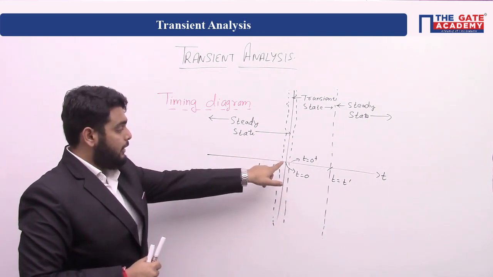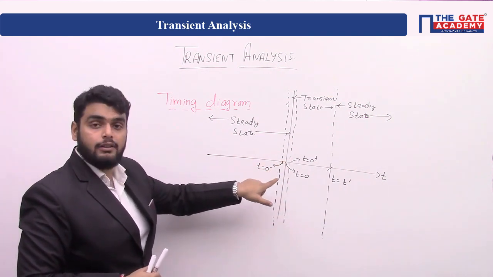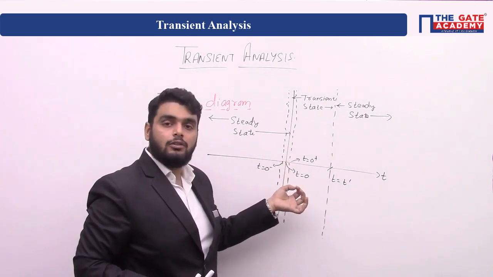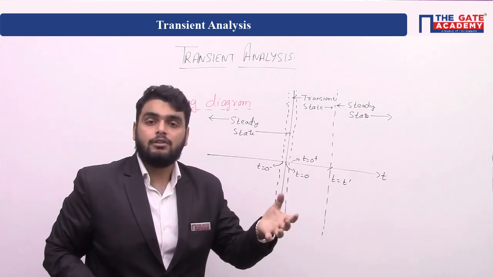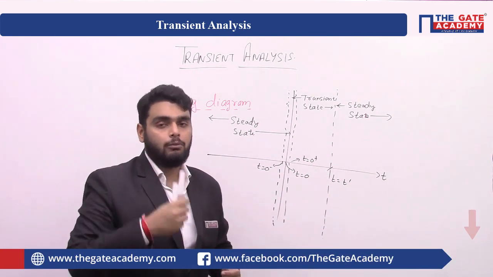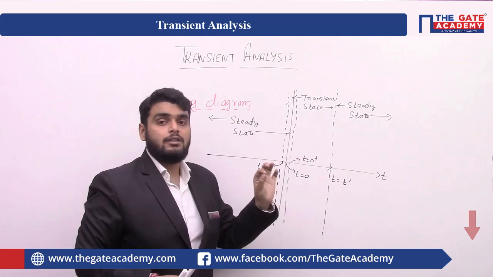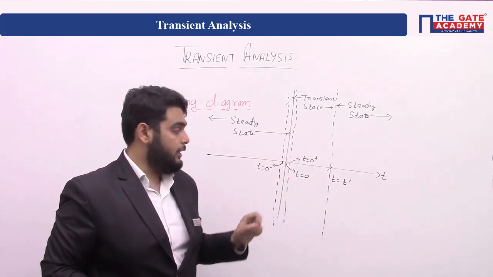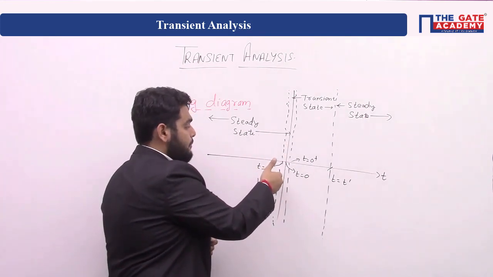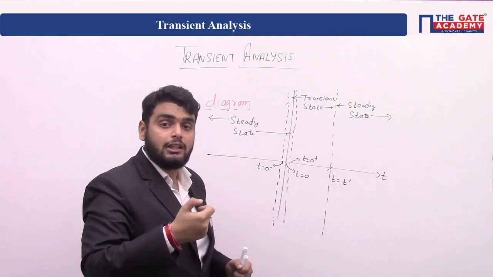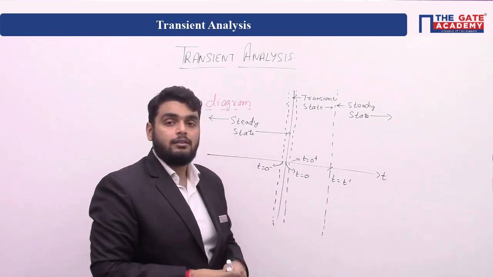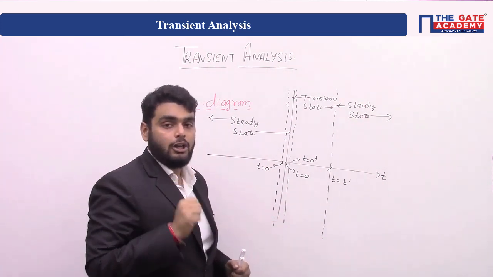In the timing diagram, the origin t equal to 0 is the instant at which the disturbance occurs suddenly. That t equal to 0 is a disturbance because of switching, or because of a short circuit, open circuit, or addition of some load. So at t equal to 0, the behavior of the network suddenly changes. It is the instant of disturbance. 0 plus is a momentary time after the transient starts, and t equal to 0 minus is a momentary time before the transient starts.